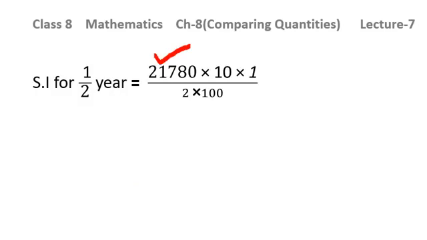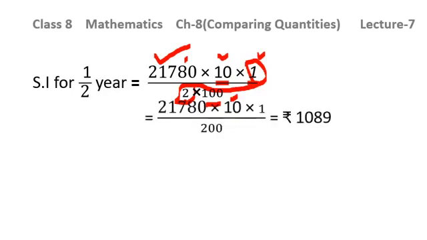So 21,780 into rate of interest is 10 into 1 over 2, the number of years, that is half. We need to find out for half year. So it will be 1 by 2 into 100. 100 is already there in the formula, that is P into R into T over 100. This is the formula of simple interest. So we have put the values in the formula, and then we will be calculating the simple interest. It will be 1089. This will be the simple interest for half year.